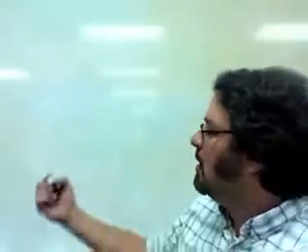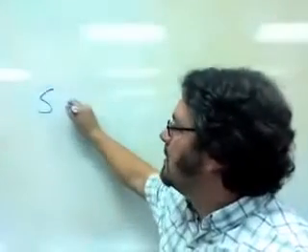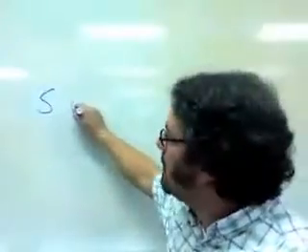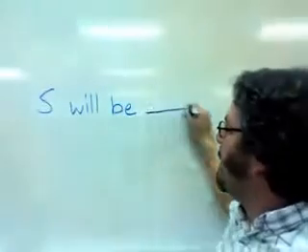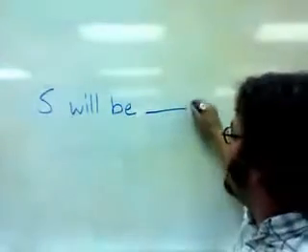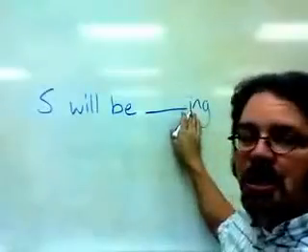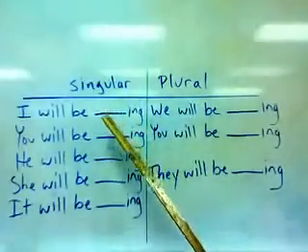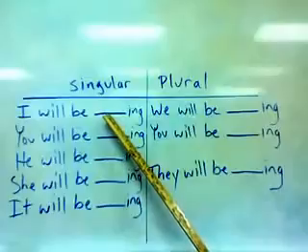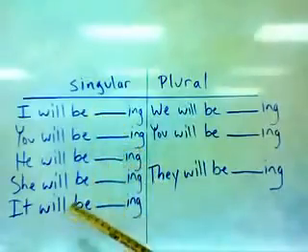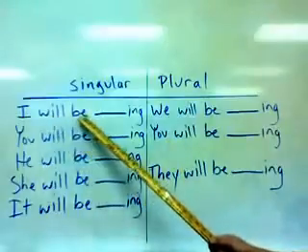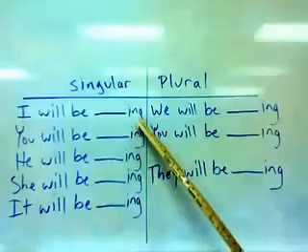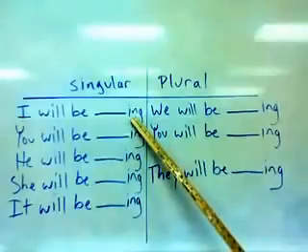Forming the future continuous tense is very easy. After the subject, then use will, then be, and then the main verb is here, followed by an ing ending. The main verb goes here after the verb be. And as you can see, the verbs used don't change. You always use will and be. The main verb goes here, and then add the ing ending.